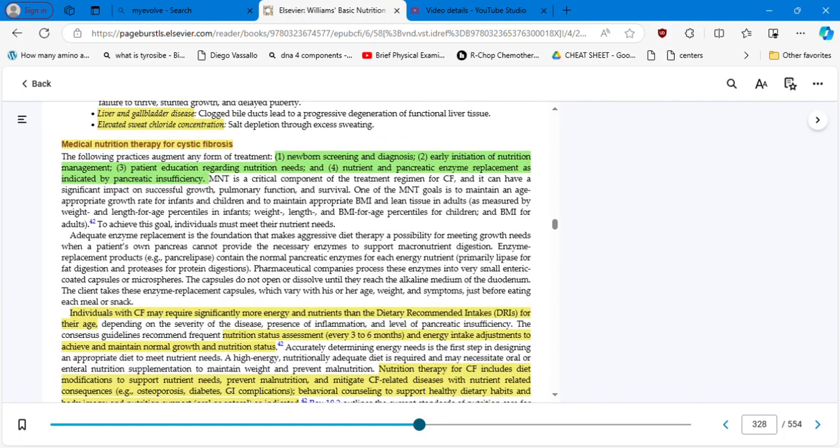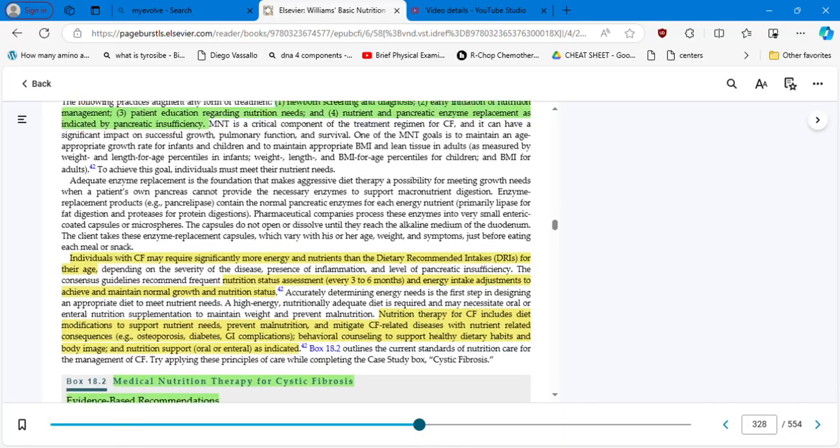Okay, medical nutrition therapy for cystic fibrosis. So we have to follow 4 standards. It's 1, newborn screening and diagnosis. 2, early initiation of nutrition management. Remember, this is genetic, so newborn screening and diagnosis is crucial. And also remember, it's a fatal genetic condition, right? So we have to do the screening. Early diagnosis. 3, patient education regarding nutrition needs. And 4, nutrient and pancreatic enzyme replacement as indicated by pancreatic insufficiency.